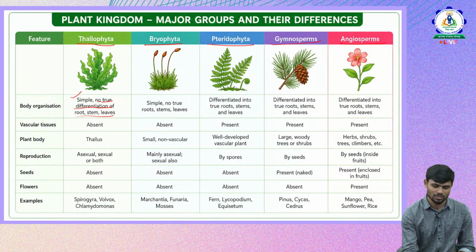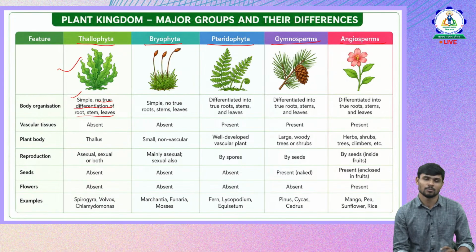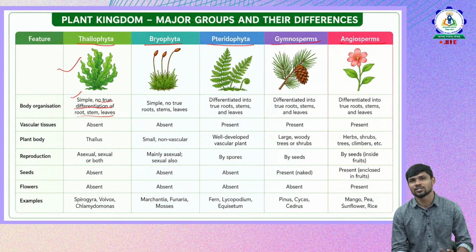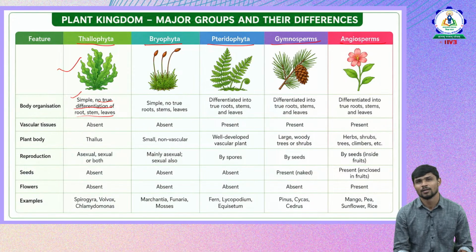So if you can see the structure of Thallophyta, the plant, you can't differentiate the plant into different parts. It doesn't have a proper stem, proper leaf or proper root system that you can see. So that is a very primitive one. Then comes